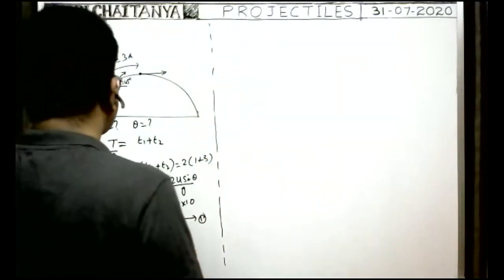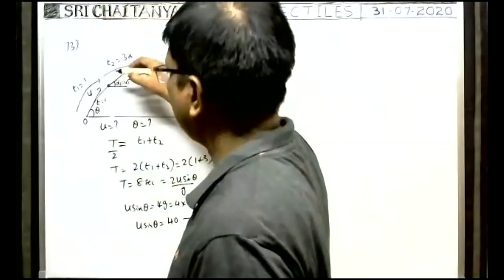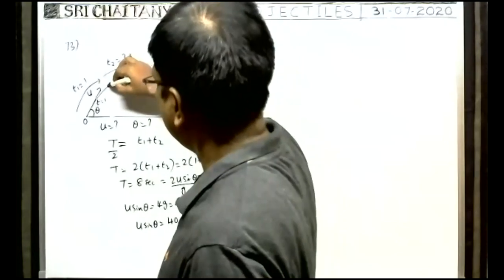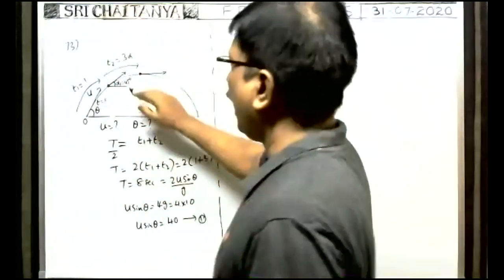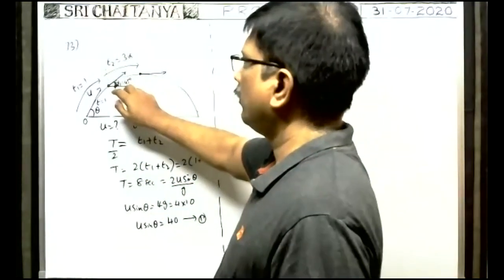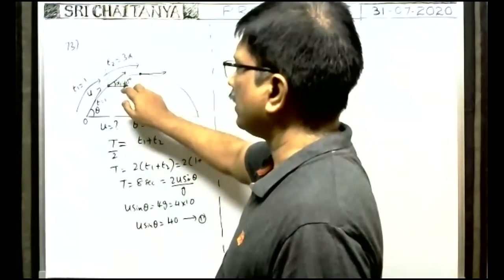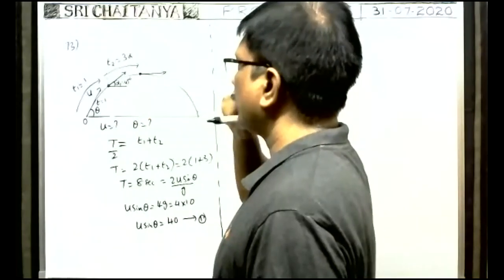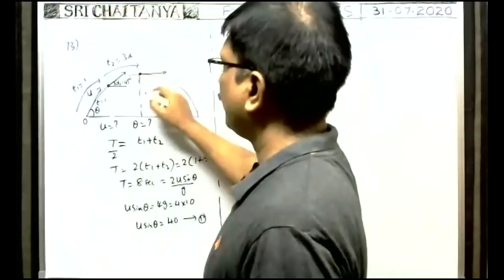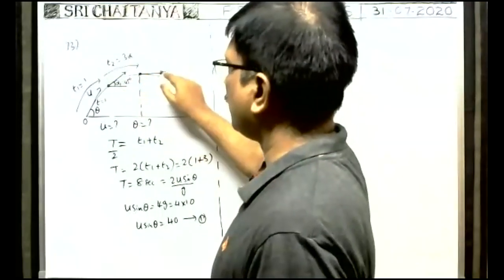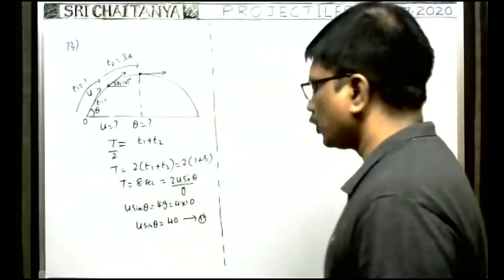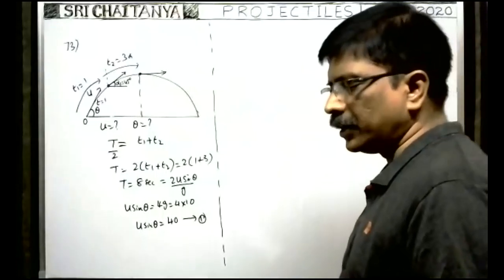Here you see, the angle made by this velocity with the horizontal is 45 degrees, given after 1 second, and after 4 seconds its velocity becomes horizontal. Of course, from the data we have u sin theta equal to 40. So next, how can we do this?